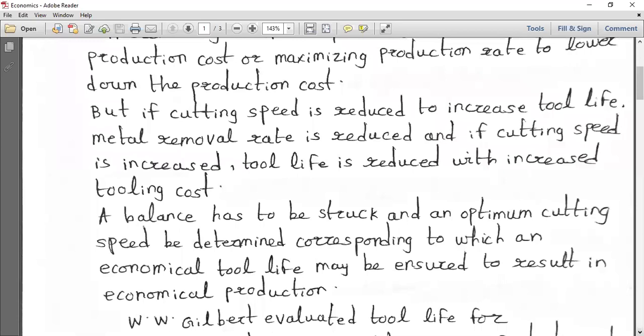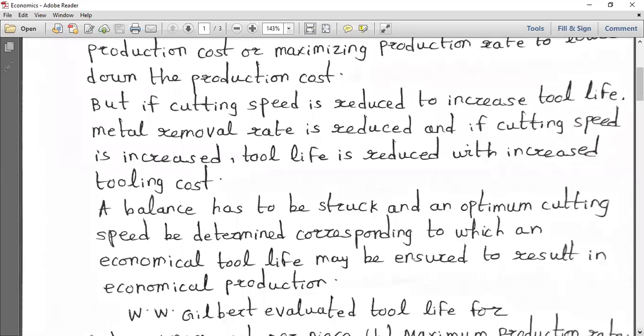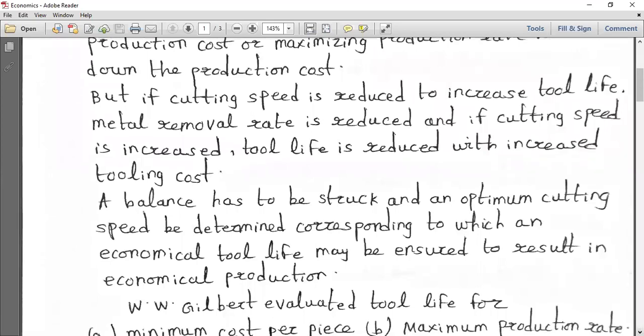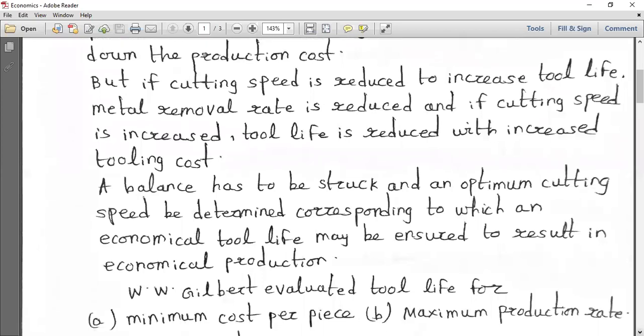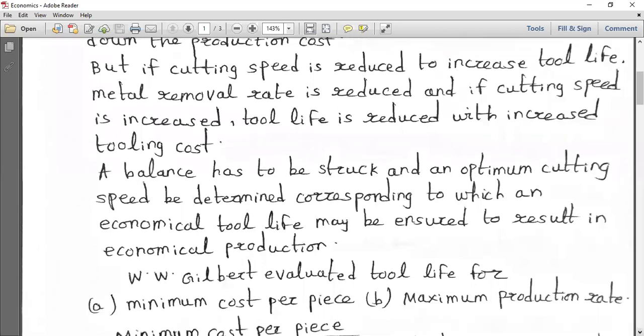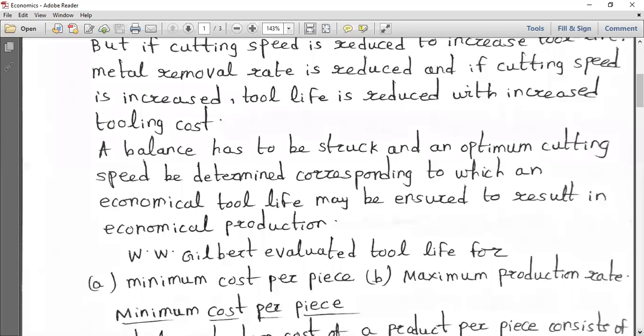You have to know, because just like F.W. Taylor is a pioneer of IEM, industrial engineering management, we have W.W. Gilbert. He evaluated tool life for minimum cost per piece and maximum production rate. That is very important.